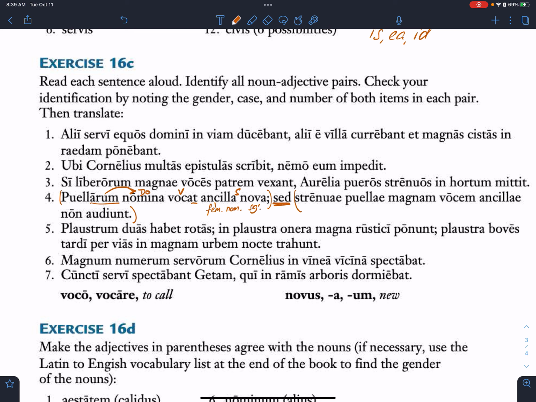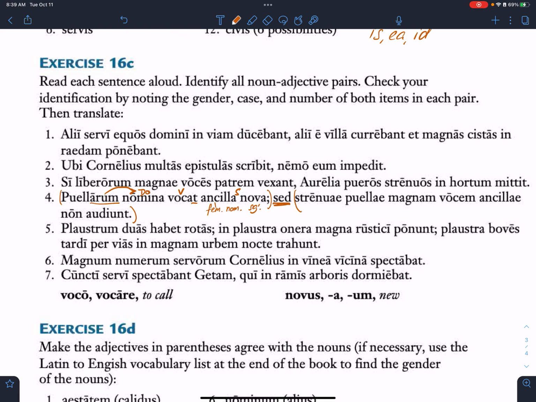The ancilla nova, what are those? Who is that? What's an ancilla? Slave woman. And nova comes from novus, a, um. If something is a novel idea, I say, oh, that's a novel idea. What does that mean? Is it something that's been done before? No, it's new. Okay, nova is new. All right, so the new slave woman, vocat, what does she do? Calls the nomina of the puellarum, the names of the girls.